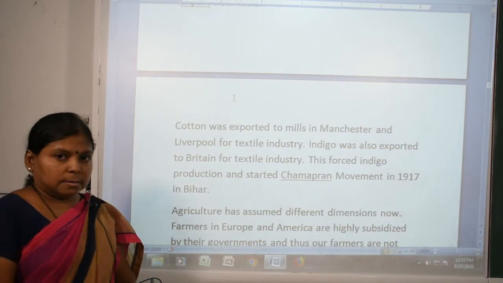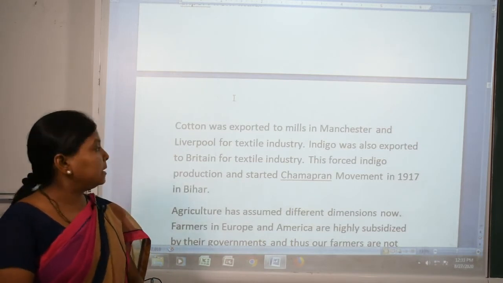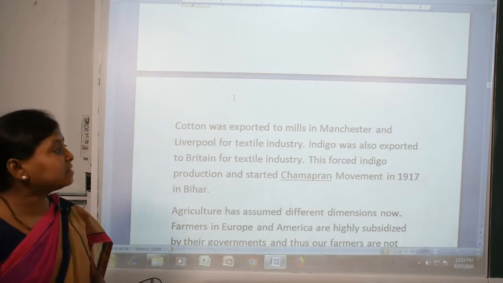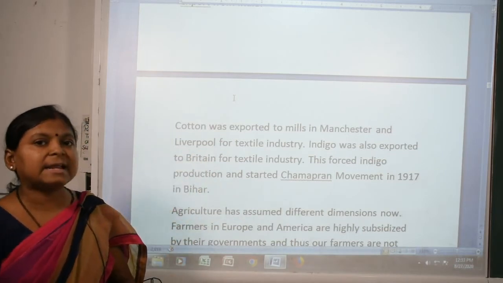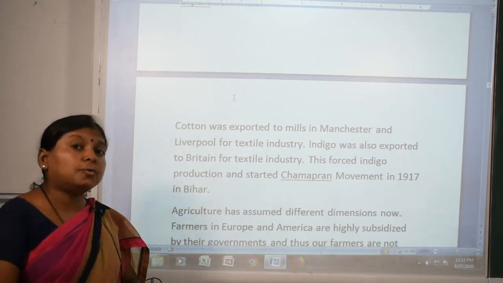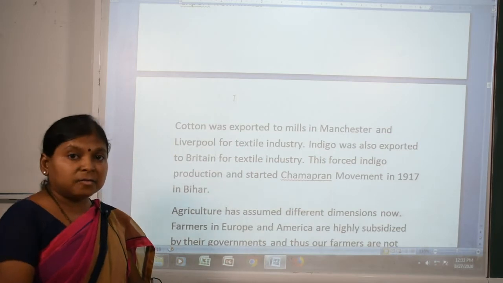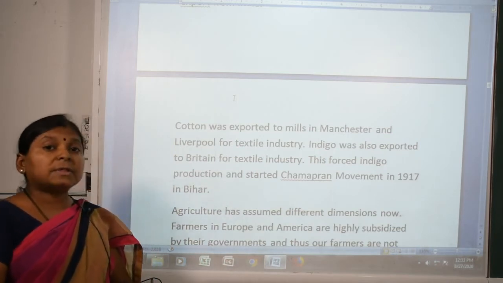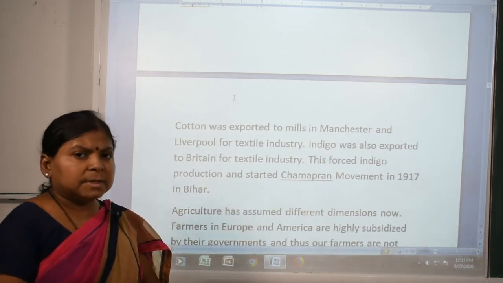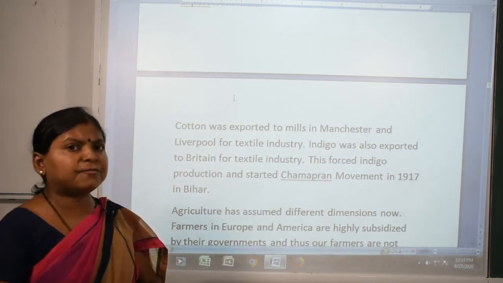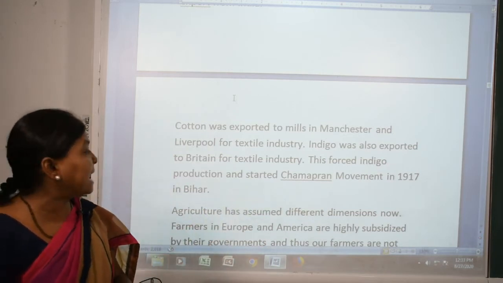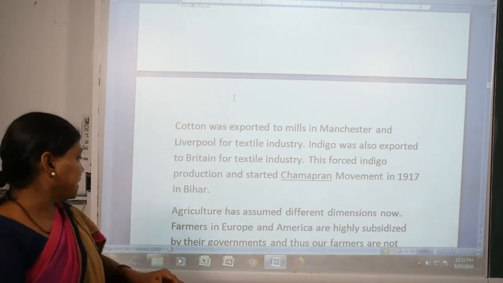Next, cotton. Cotton was also exported earlier to mills in Manchester and Liverpool for textile industries. Indigo was also exported to Britain for the textile industry, and this forced indigo production. During that time the British forced these farmers to grow indigo on their land. So they started the Champaran movement in 1917 in Bihar.